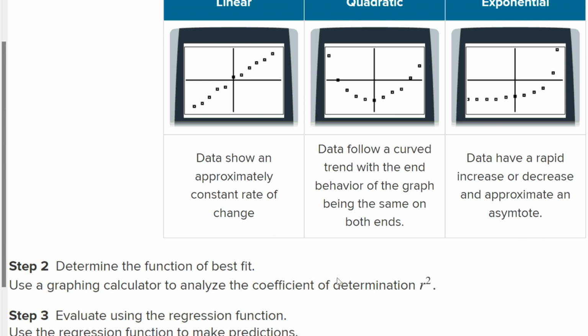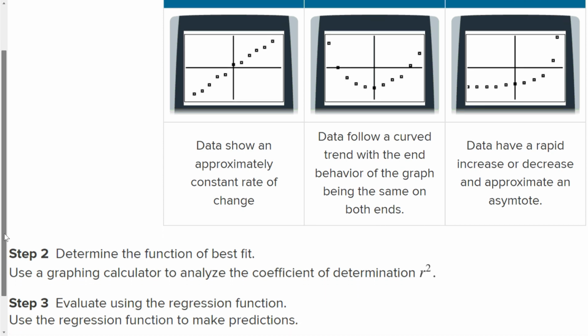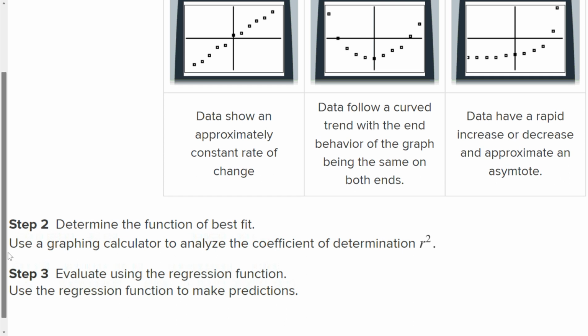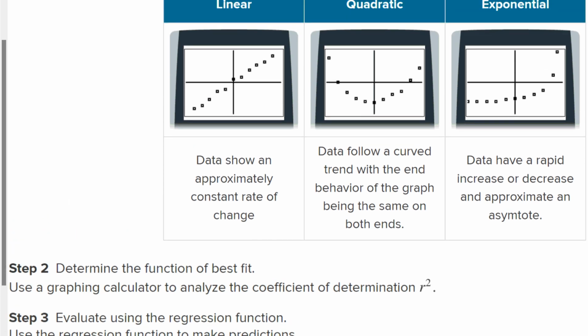Then we can look at this coefficient of determination, r squared, to see if it's best to represent a linear function. And then we can make predictions based on that line of best fit, or a quadratic or exponential, to see what happens later on, to make predictions going forward.